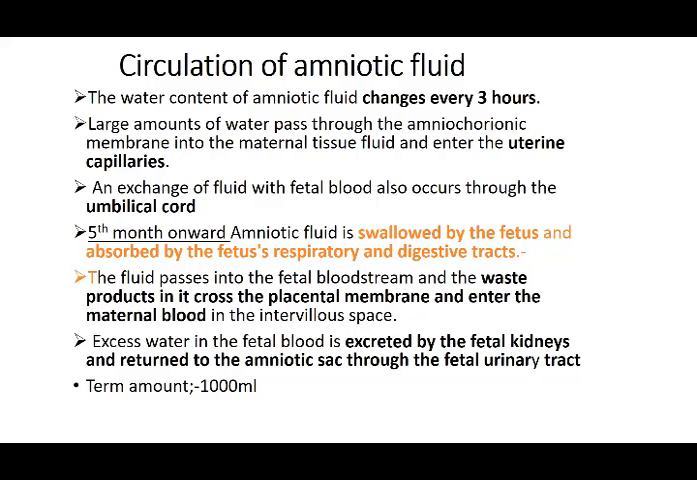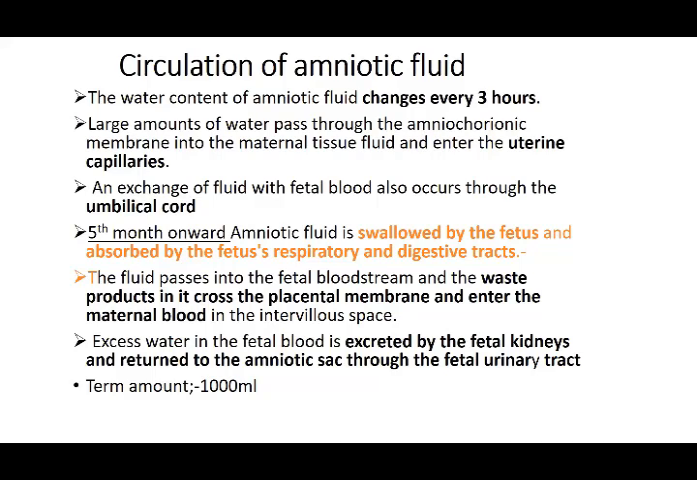These pass through these two membranes into the maternal tissue and enter the uterine capillaries, where all exchanges are going to occur. An exchange of fluid with fetal blood also occurs through the umbilical cord. So all this exchange of chemicals, hormones, everything is taking place. From the 5th month onwards, the amniotic fluid is swallowed by the fetus and absorbed by the fetal respiratory and digestive tracts. So the baby is going to swallow it,